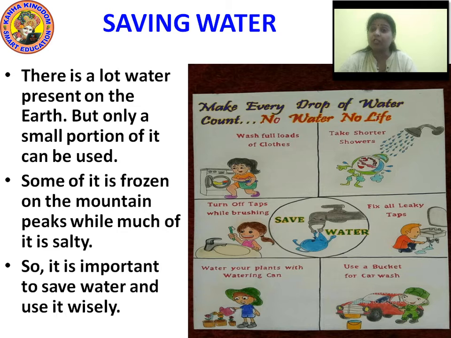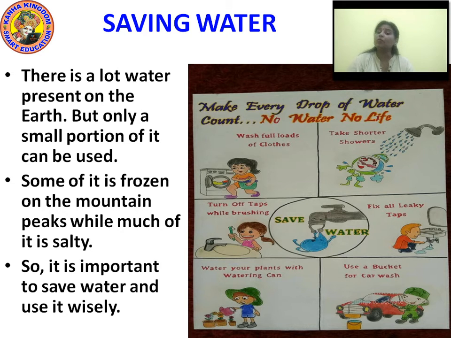Turn off the tap while washing. You should always turn off the tap while brushing. Fix all the leaky taps. Wherever you find that your tap is leaking or the pipeline is leaking, you should stop it right there.